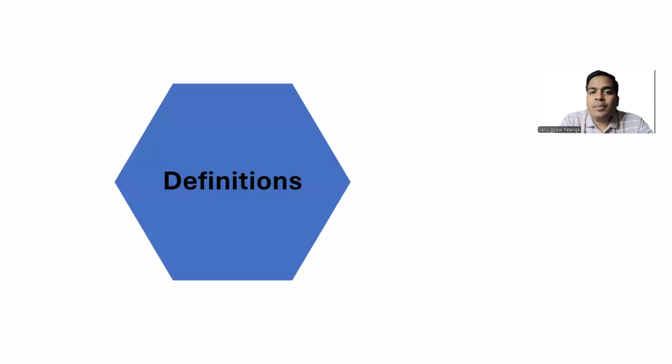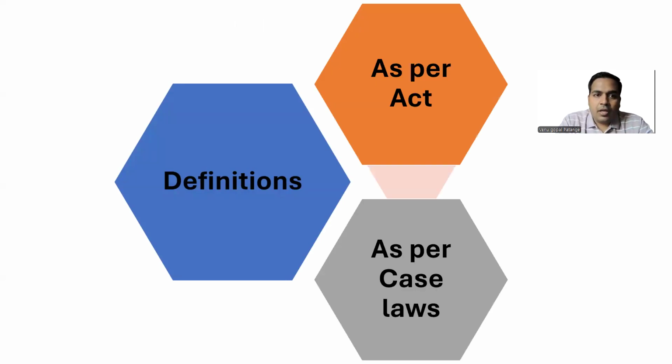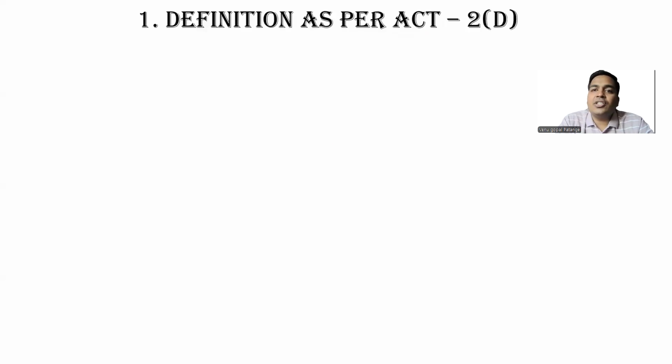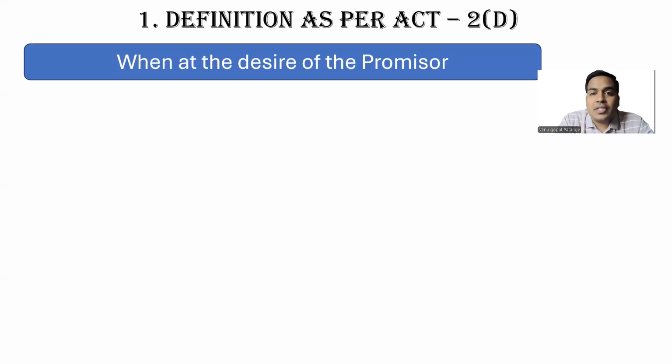So the definition of consideration has two types. One is from the Act itself, another is from case law. From the Act, Section 2, Clause D of the Indian Contract Act 1872, describes consideration as: when at the desire of the promisor.